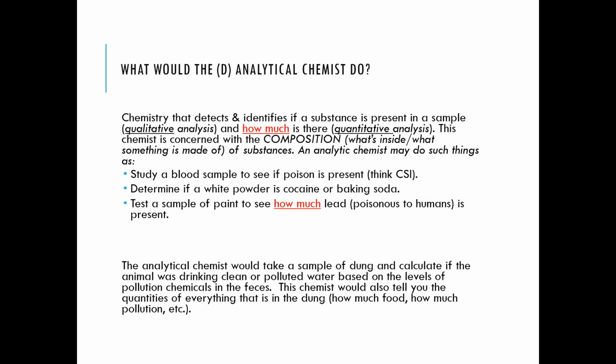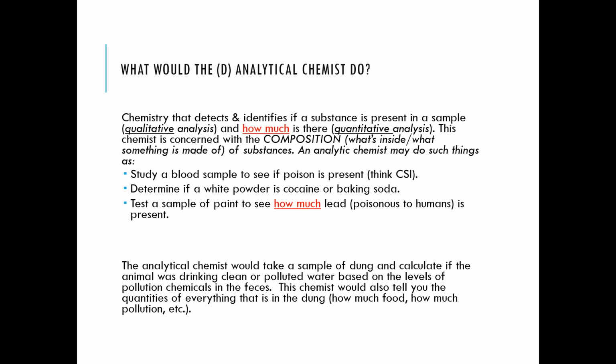An analytical chemist may do such things as study a blood sample to see if poison is present, determine if a white powder is cocaine or baking soda, or take a sample of paint to see how much lead, which is poisonous to humans, is present. So the analytical chemist would be dealing with the composition, doing qualitative analysis and quantitative analysis.